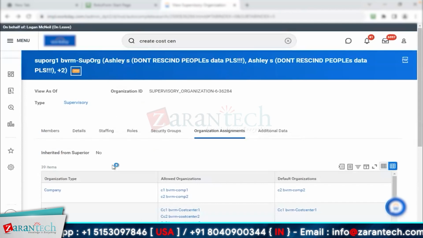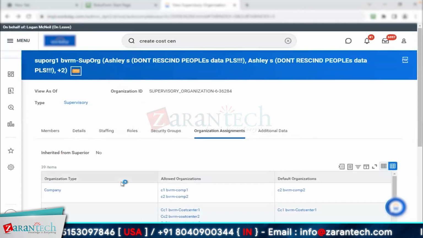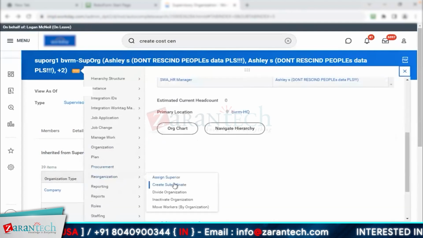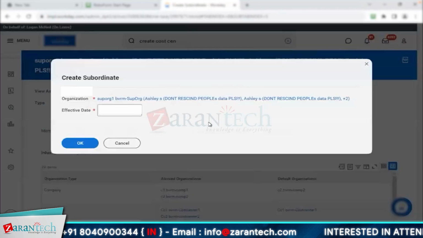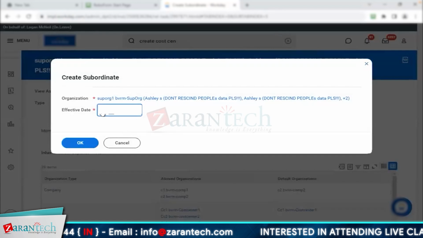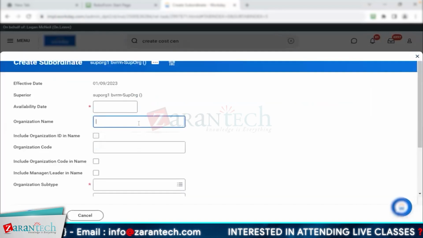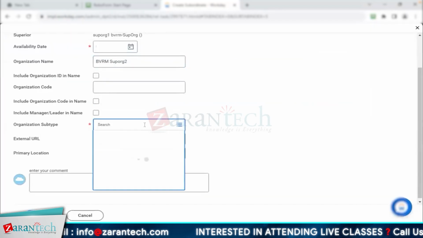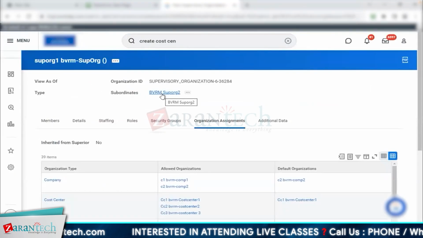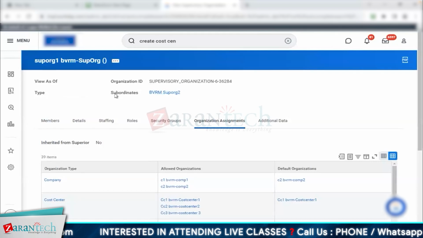using the create subordinate task in my menu options, the system does not ask me for any reorganization. It's just asking for an effective date. Just enter the name, enter the type. It could be any subtype. You should not focus on subtype. You should focus on the type.